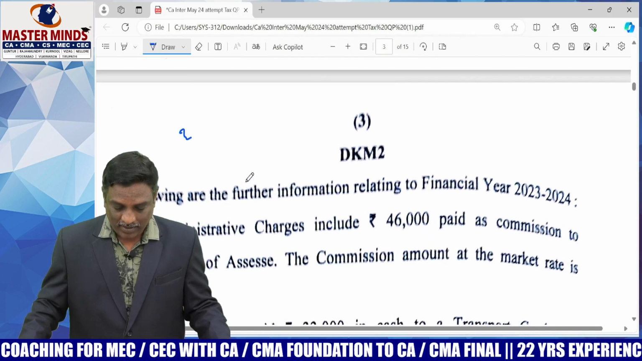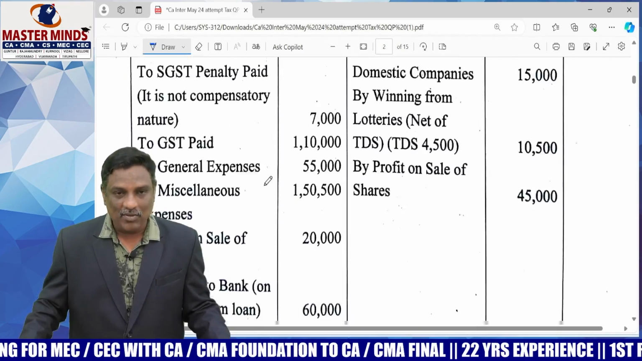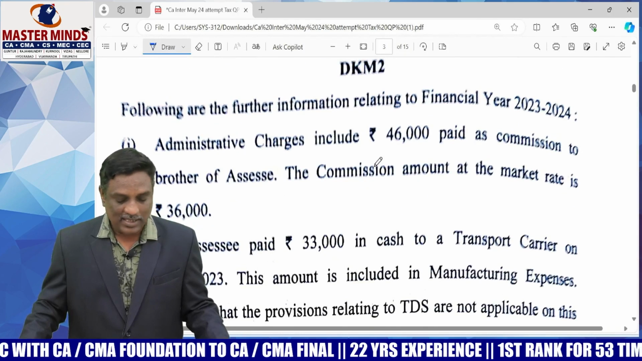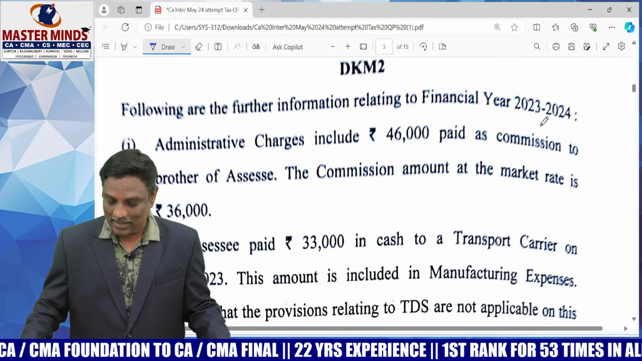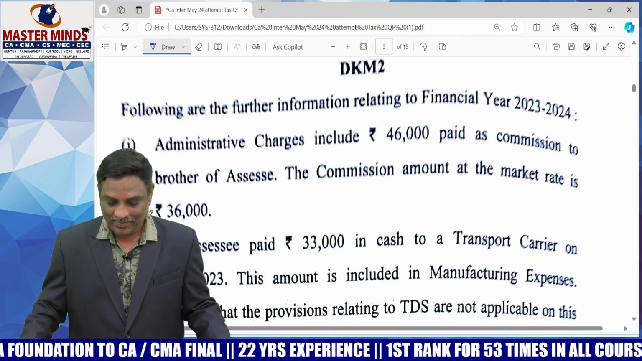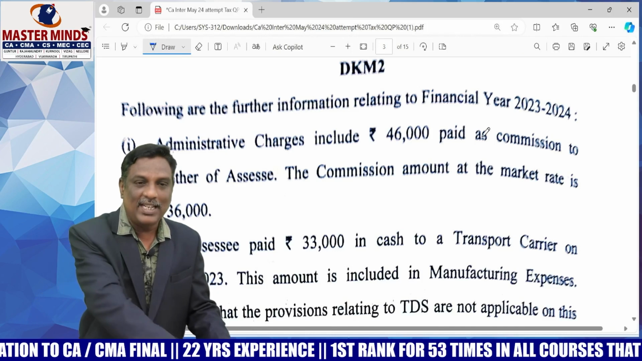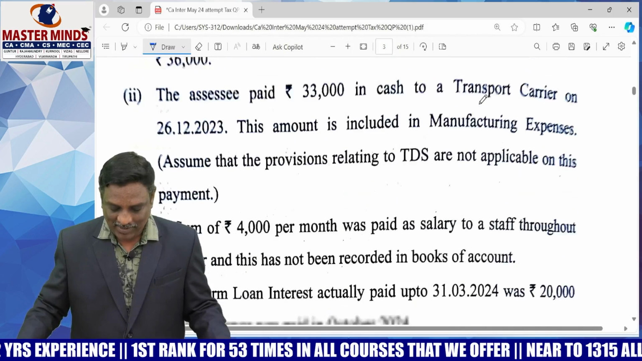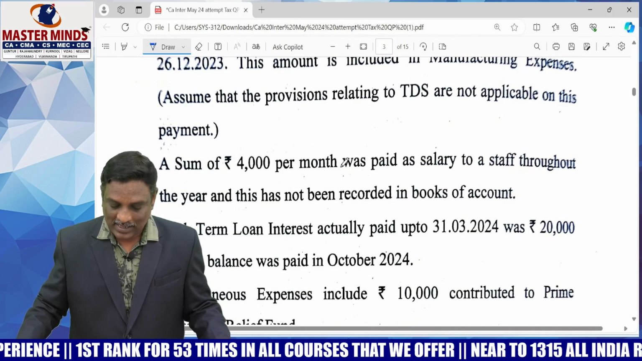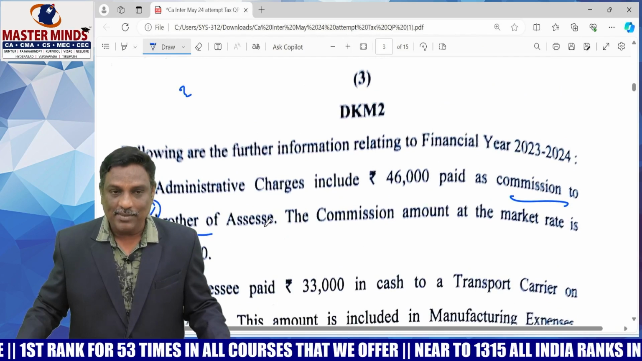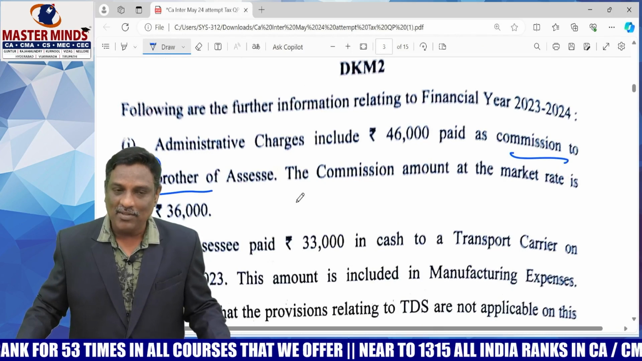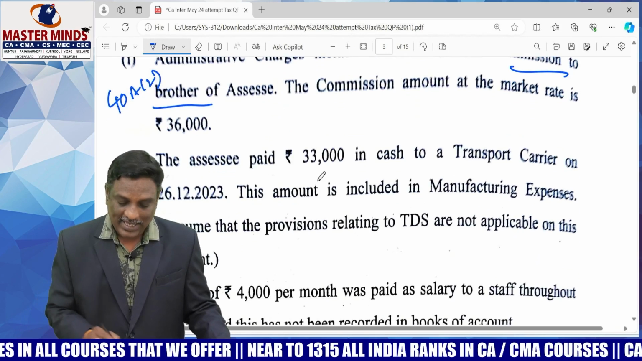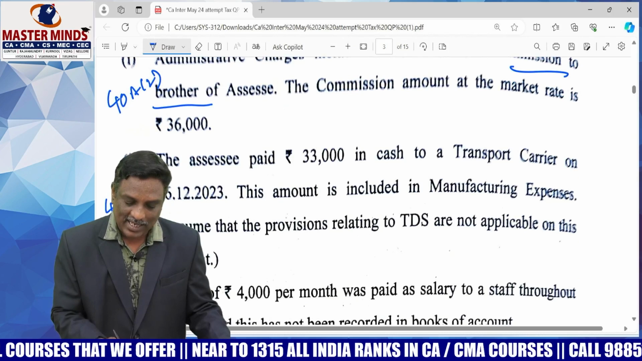Okay, so this is the profit and loss account. These are the adjustments. The first adjustment is a 40A subsection 2 related adjustment, unreasonable payment made to relatives, commission to his brother. 40A subsection 2 adjustment, very easy adjustment. It is disallowed as per section 40A subsection 2. The second adjustment is 40A subsection 3, but 40A subsection 3 is not applicable here.